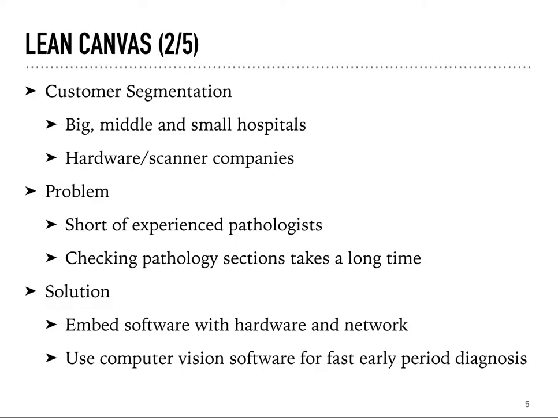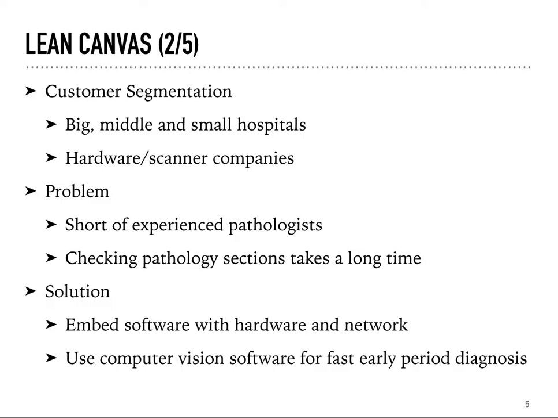The first one is big and middle-sized hospitals. Considering the main product of the company is an embedded software model for fast pathology image analysis, hospitals will be the most reasonable target customers. The product should be developed for the pathologists and be used by them, and most of the pathologists are working in hospitals, so the product should meet their needs. Apart from the hospitals, there are also research institutions nationwide, and these institutions can also use our product.